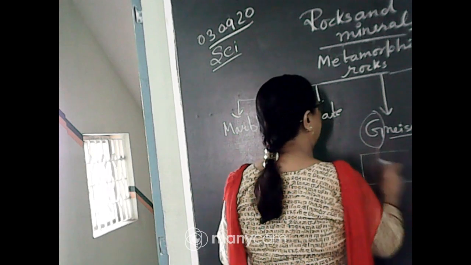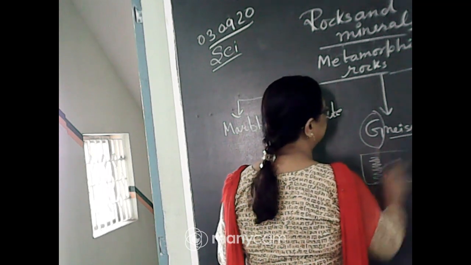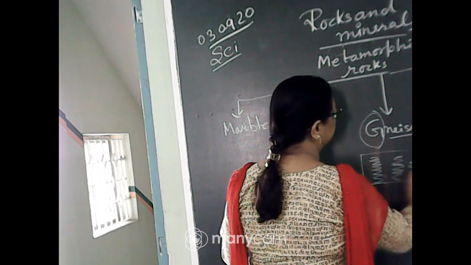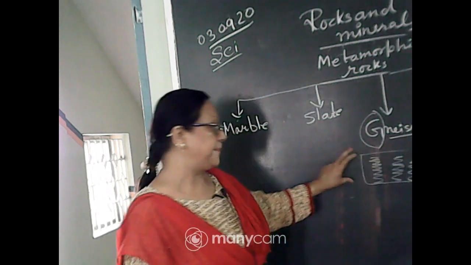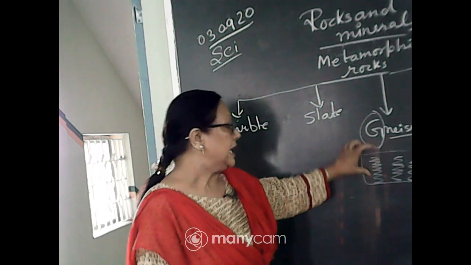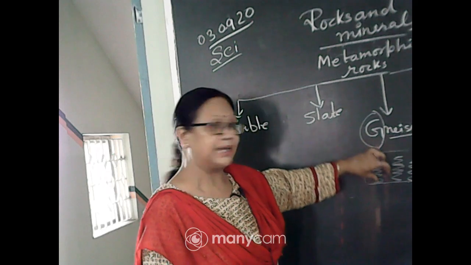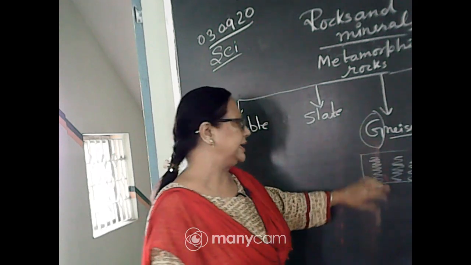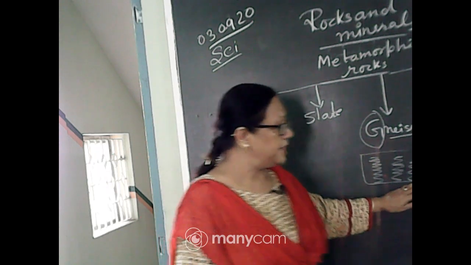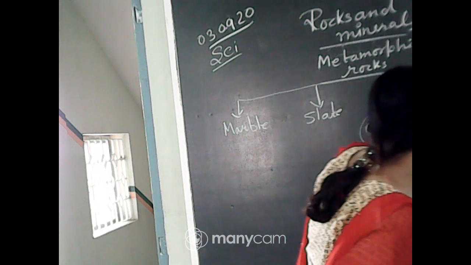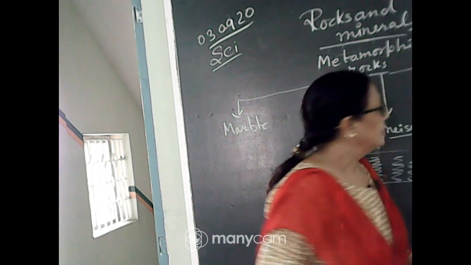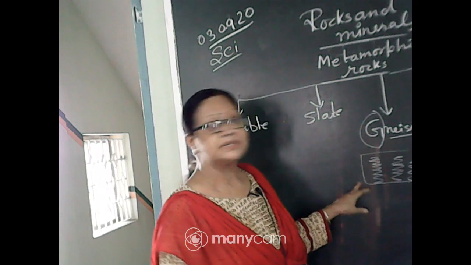You will see in the rock dark bands and lighter bands. From this appearance we come to know there are some light mineral contents, and then again dark mineral content. These make the layers, and these layers make this gneiss rock.